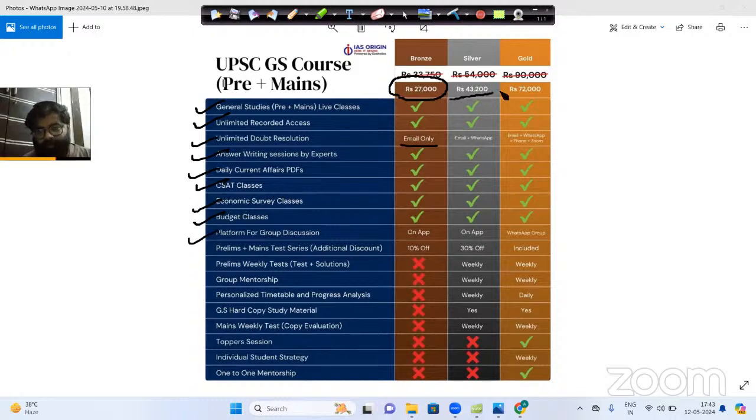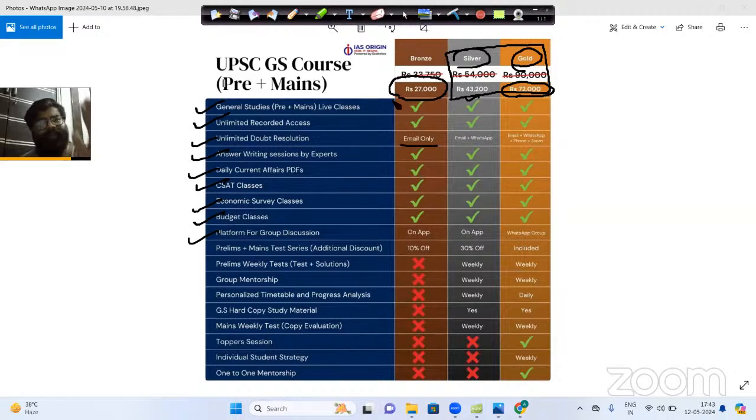But personally, my two favorite batches are your silver and gold batch. The silver batch price is 43,200 rupees and the gold batch is 72,000 rupees. Now, please understand how and why silver batch is better than the bronze batch.